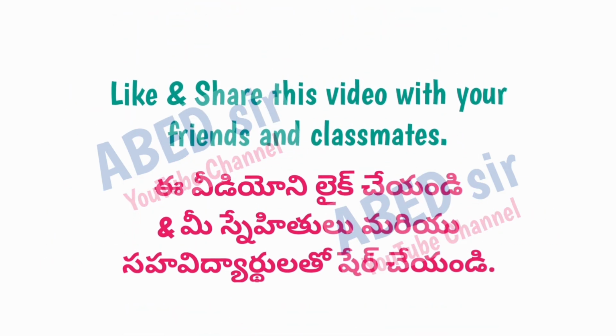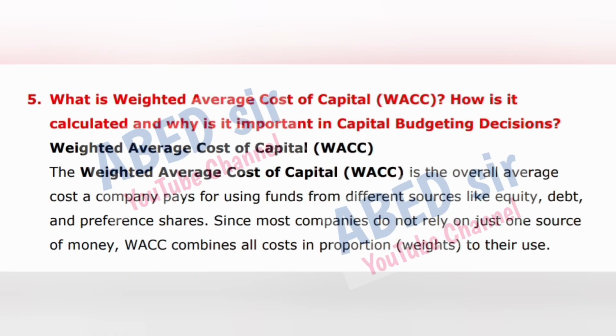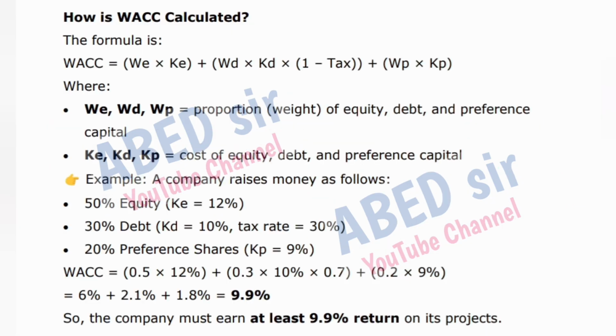Next important long question is: 5. What is weighted average cost of capital, WACC? How is it calculated and why is it important in capital budgeting decisions? Weighted average cost of capital WACC. The weighted average cost of capital WACC is the overall average cost a company pays for using funds from different sources like equity, debt, and preference shares. Since most companies do not rely on just one source of money, WACC combines all costs in proportion (weights) to their use. How is WACC calculated?